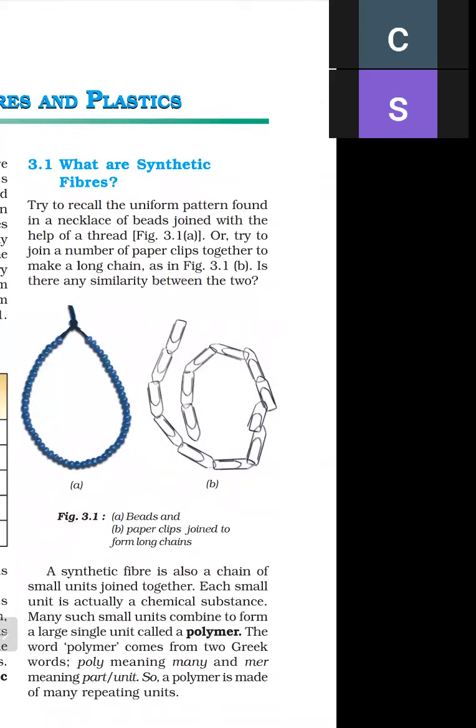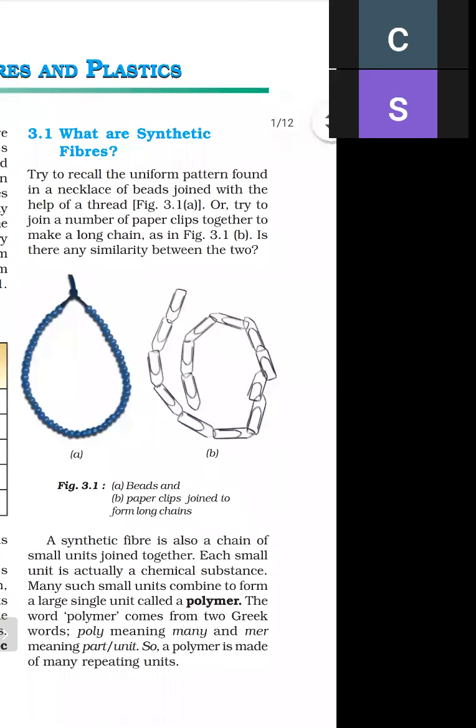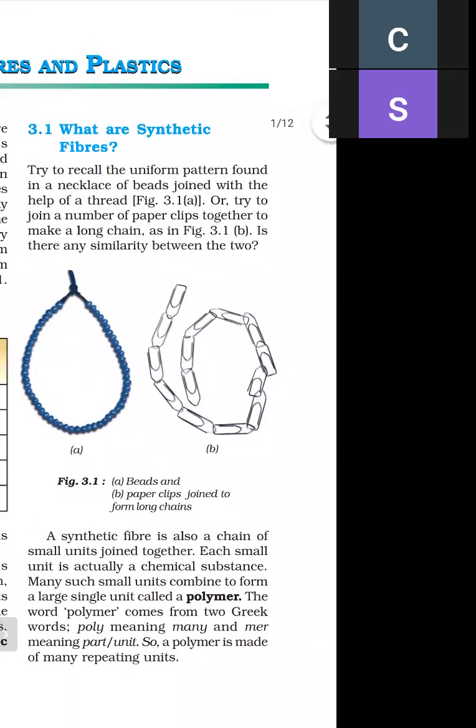What is the difference between figure A and figure B? A synthetic fiber is also a chain of small units joined together. As we studied about what synthetic fibers are, it is also a chain of small units.